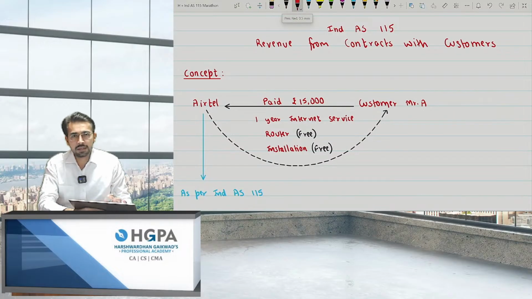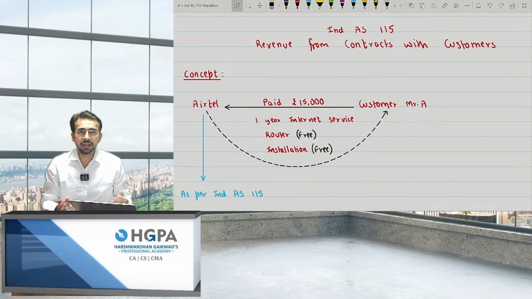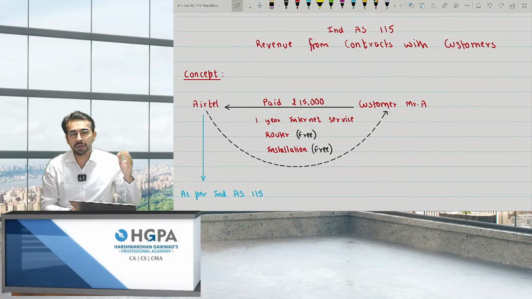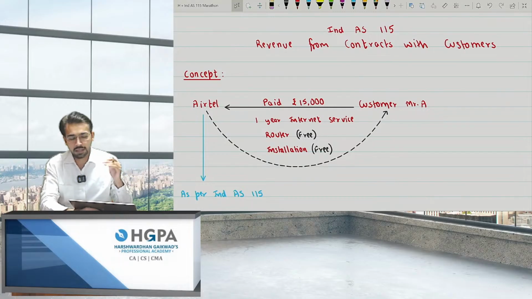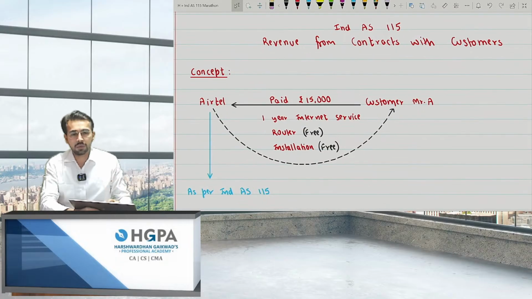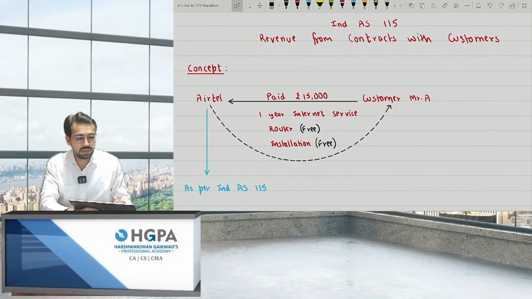See, this IND AS is a bit lengthy, not very tough, but it is a bit lengthy, right? So please be patient and try to analyze each and every point. If you are able to recall that point, it's okay. If you are not able to recall it, if you think that you need a revision of that, just mark that point and revise only that point. Okay, so let's start with IND AS 115, that is revenue from contracts with customers.